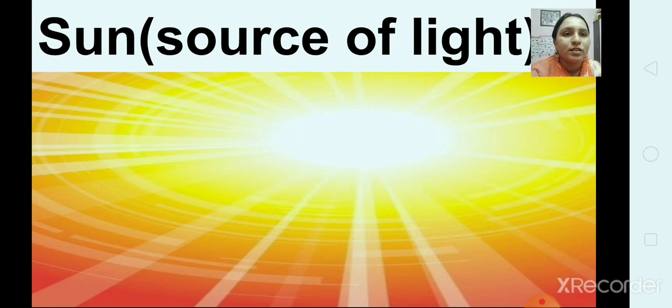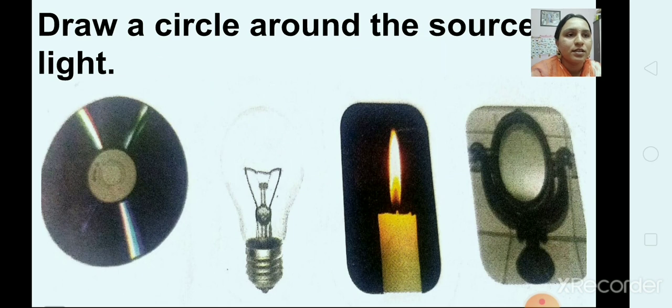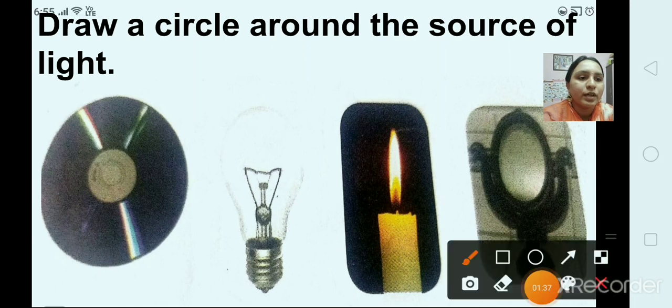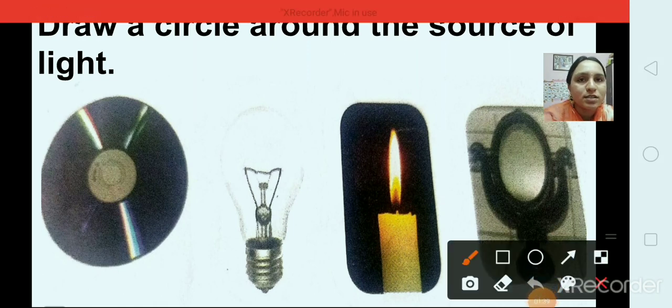So children, now we'll see which are the sources of light. Okay, draw a circle around the sources of light. Here you have to draw a circle around the sources of light. Okay, so children, first picture is of disk. Now tell me, is disk a source of light? Does disk give us light? No, disk does not give us light, right?